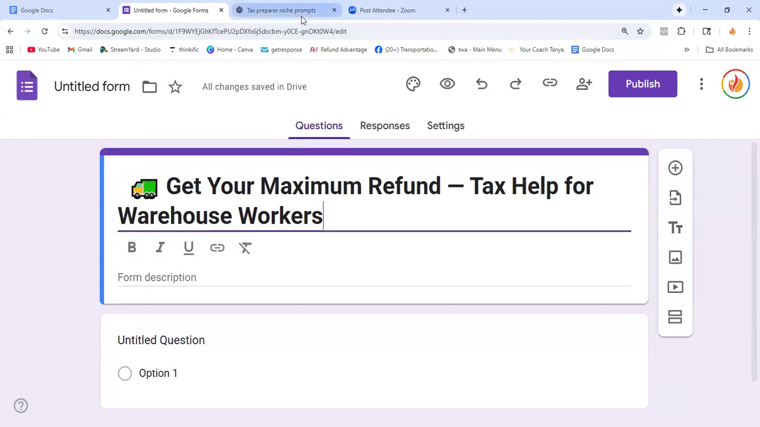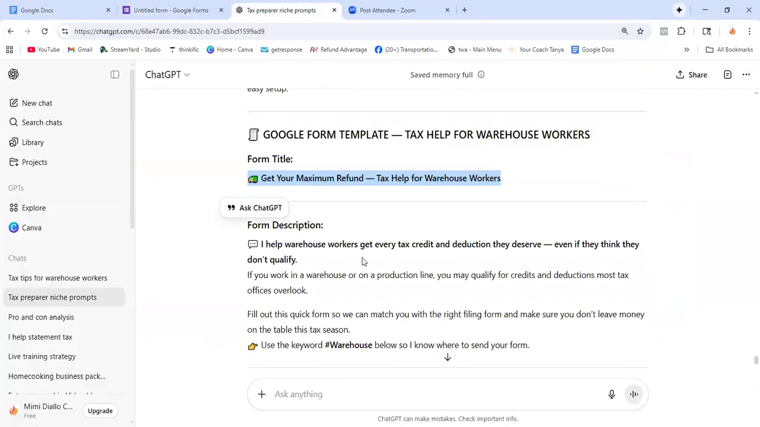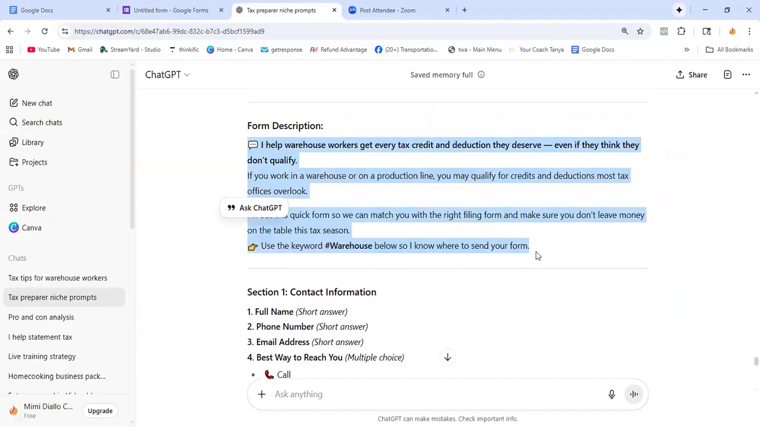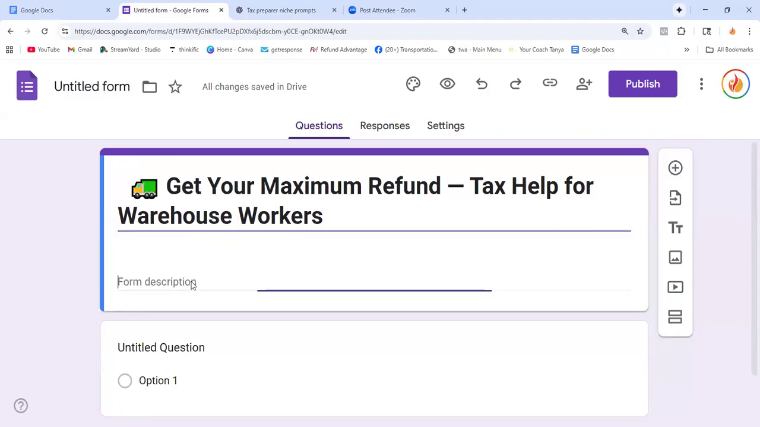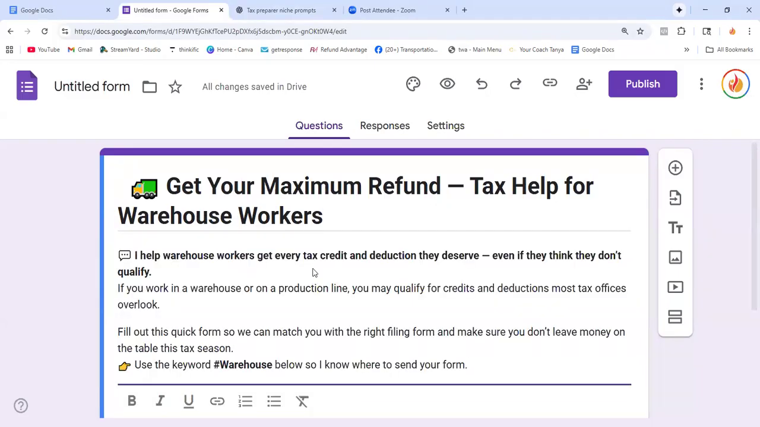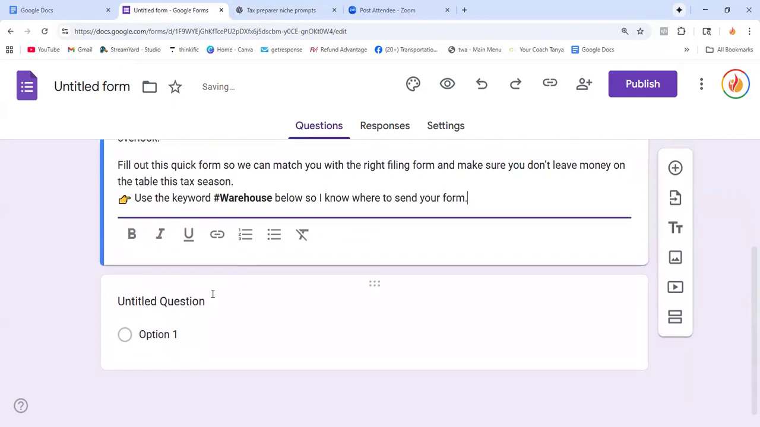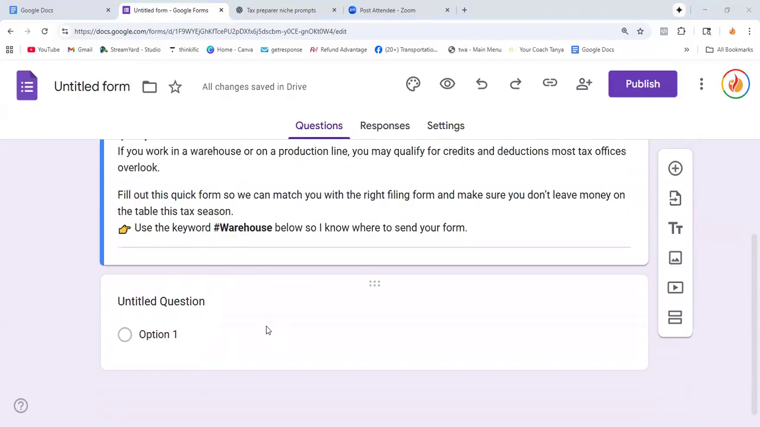Now a description. This is the description, but I'm going to take this one to keep it moderately easy. Copy, then click on form description and paste. Okay, so I help warehouse workers. We're done with that. Now we're going to add the questions.